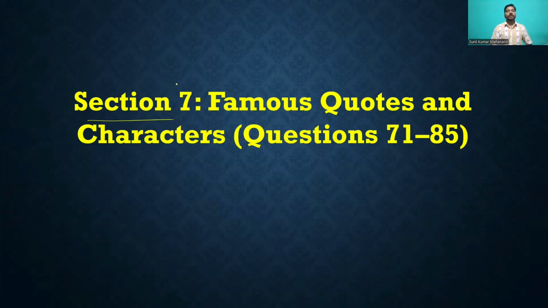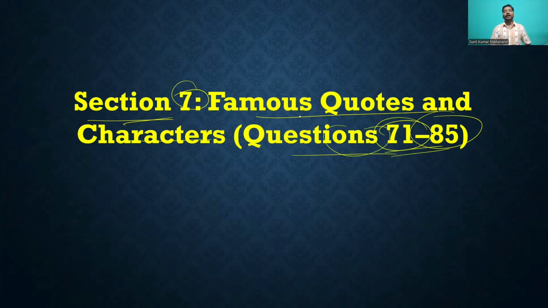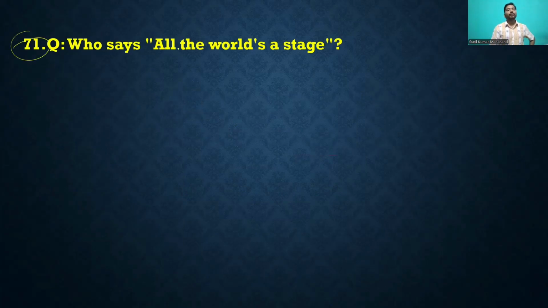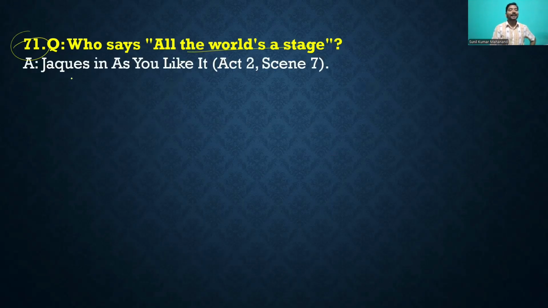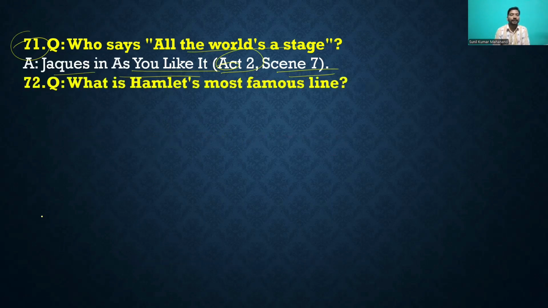So in this section number 7, famous quotes and characters, questions 71 to 85. We will see his famous quotes from his writings and about his characters, which character gave which quote. Okay, you can say that 71, who says all the world's a stage? Jaques, in As You Like It, Act 2 Scene 7. He said all the world's a stage, that the whole world is a stage, right?